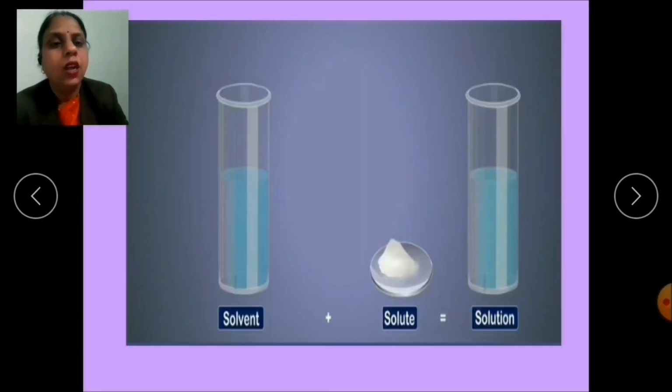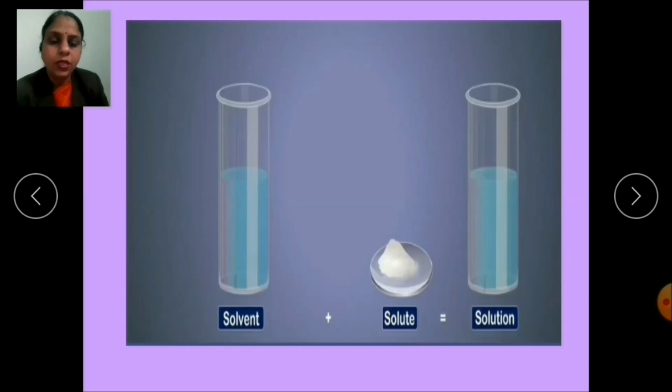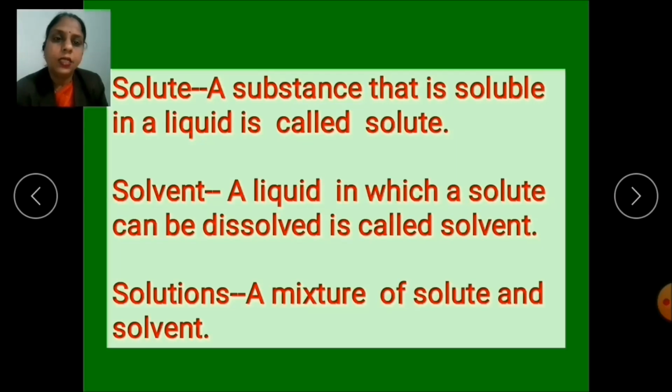So here, children, the water in which the salt is mixed is called the solvent. The salt which dissolves in the liquid is called the solute, and the salty water is called the solution. So children, what do you understand by solvent, solute and solution? Yes, a substance that is soluble in the liquid. That means the substance which dissolves in a liquid is called a solute.